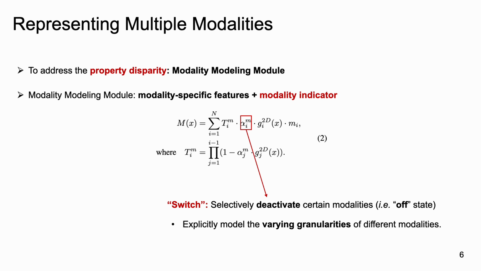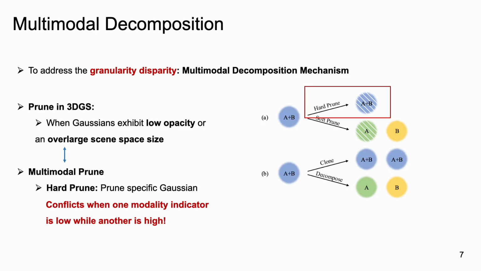This approach allows us to explicitly model the varying granularities of different modalities, as each modality requires a different number of Gaussians to represent. To tackle the granularity disparity, we propose a simple yet effective multimodal decomposition mechanism to separate multimodal Gaussians into single-modal Gaussians, accommodating the varying granularities of different modalities.